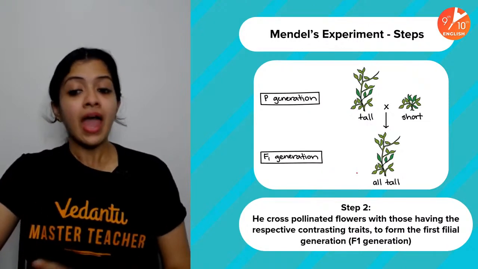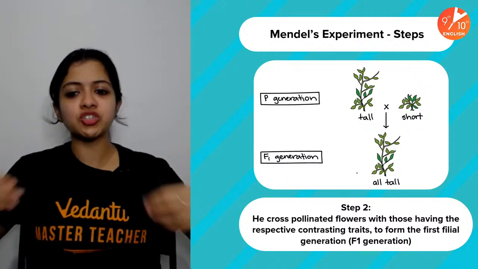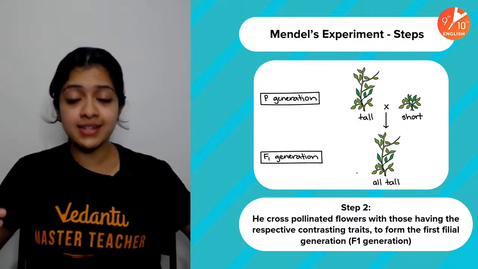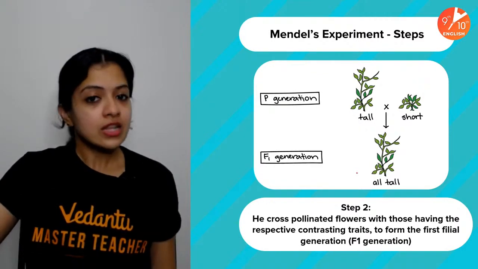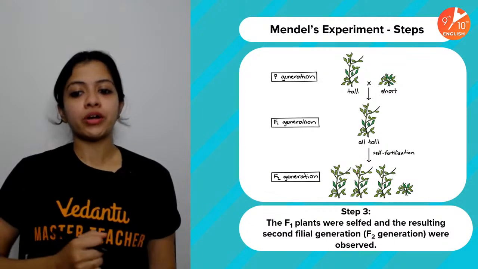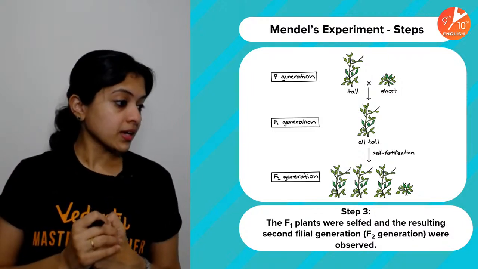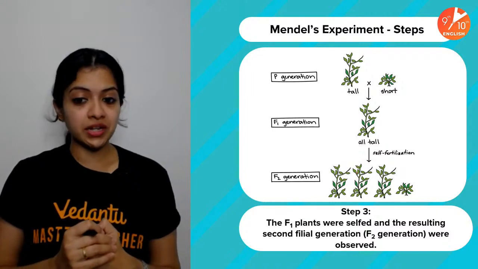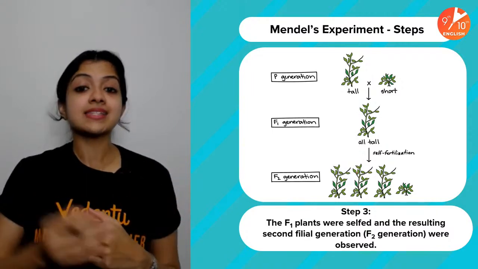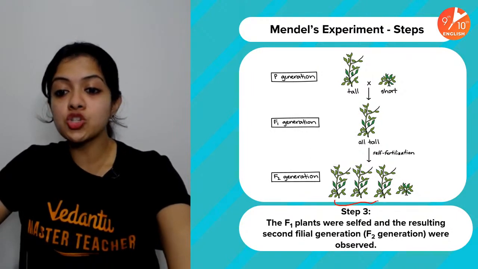He selects them. And when he crossed them, he saw that all the F1 generation organisms were tall. All of them. Without an exception, they were all tall. Now, then what did he do? He went on to self-fertilize the F1 generation. Right, children? So he went on to self-fertilize the F1 generation and he saw that the second filial generation had both tall and dwarf plants.